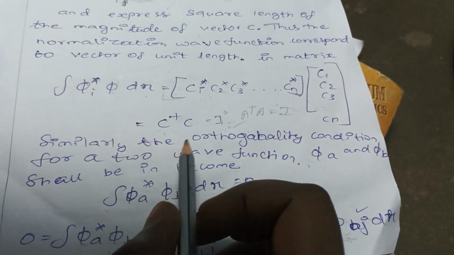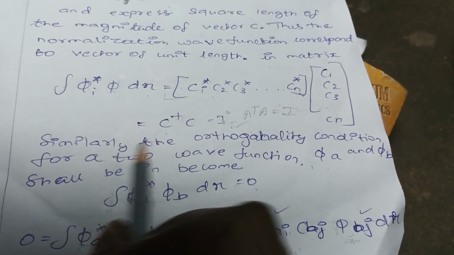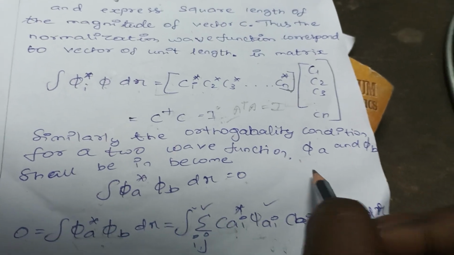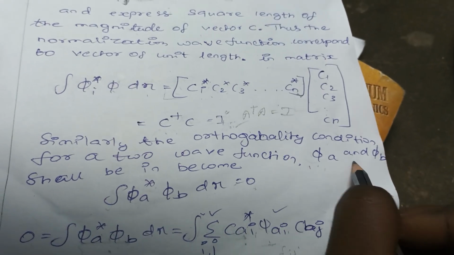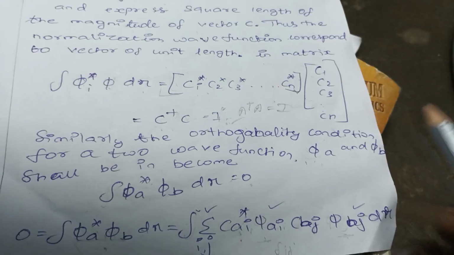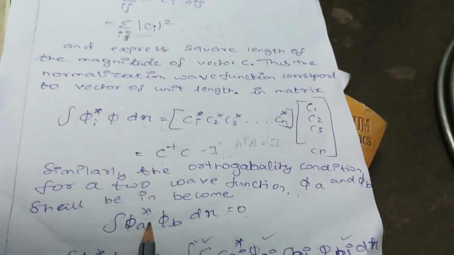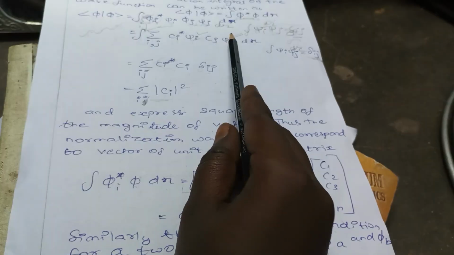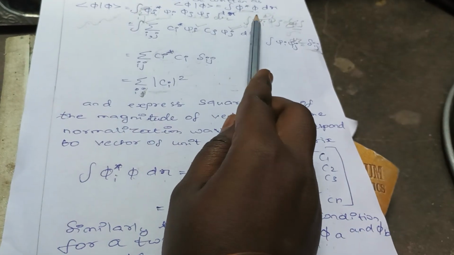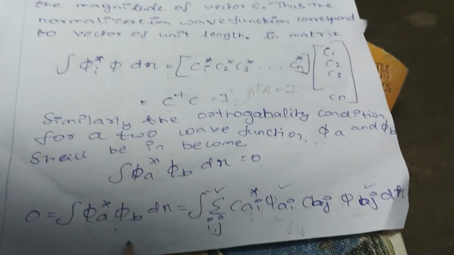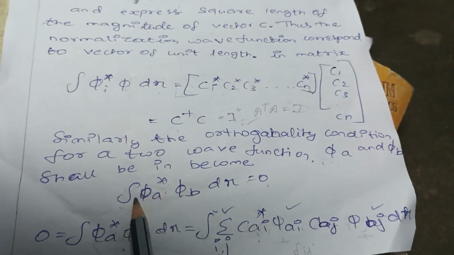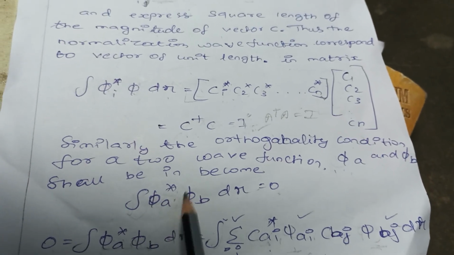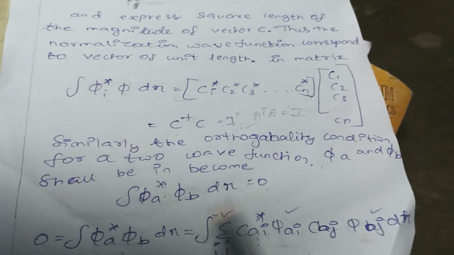And similarly, the orthogonality condition for two wave functions psi a and psi b can be written as follows. Similarly, we take the equation of psi prime psi d tau, and we take the two wave functions. So it will become integration psi a star psi b d tau equal to 0.